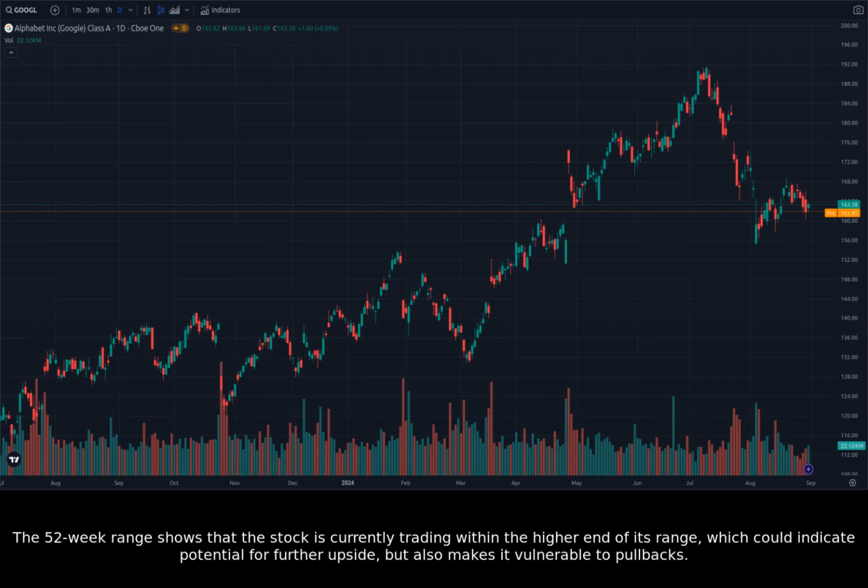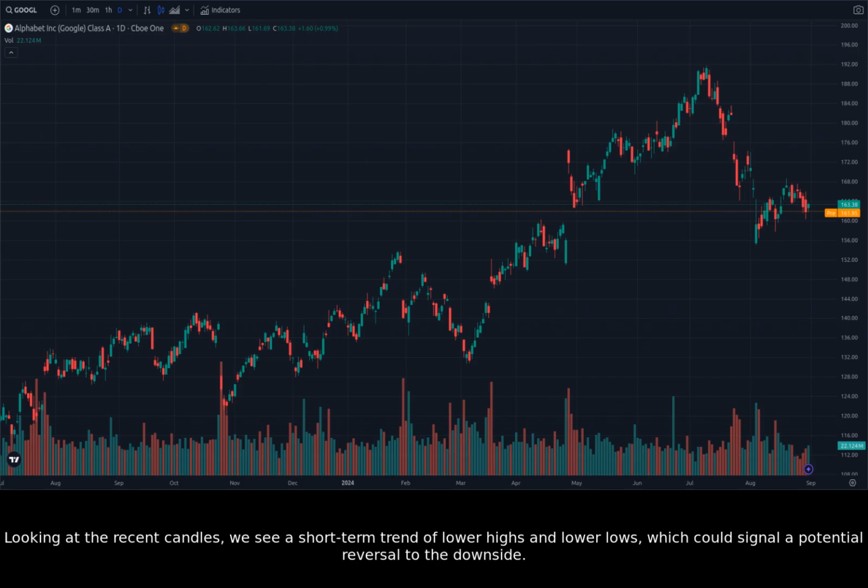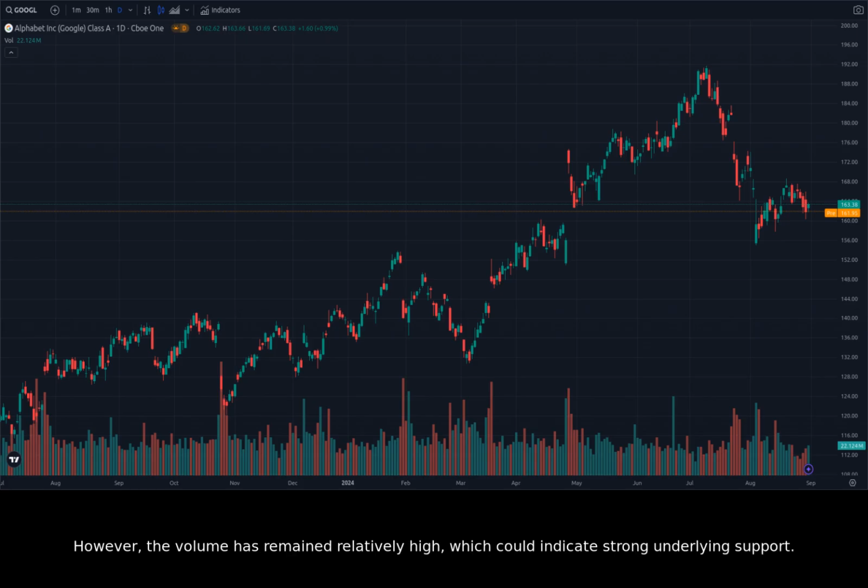The 52-week range shows that the stock is currently trading within the higher end of its range, which could indicate potential for further upside, but also makes it vulnerable to pullbacks. Looking at the recent candles, we see a short-term trend of lower highs and lower lows, which could signal a potential reversal to the downside. However, the volume has remained relatively high, which could indicate strong underlying support.